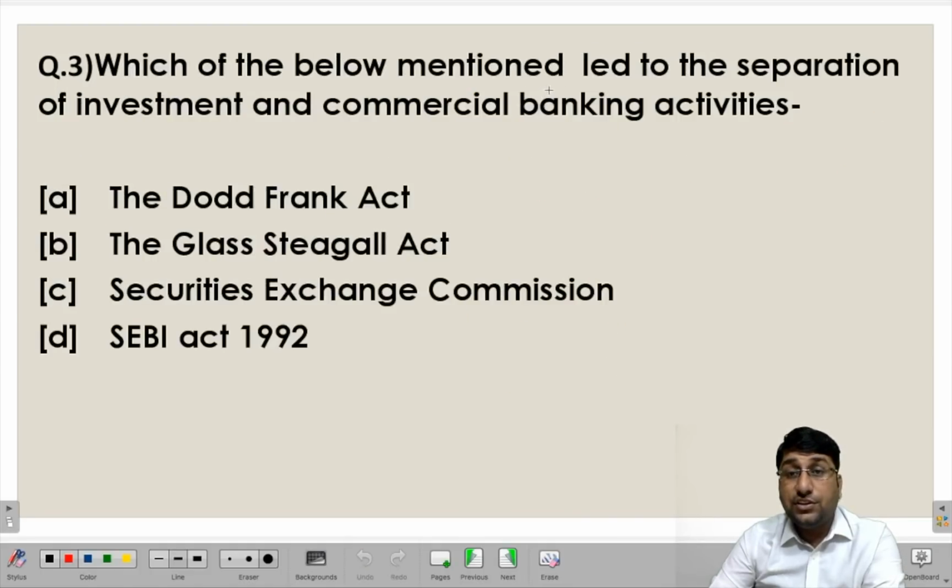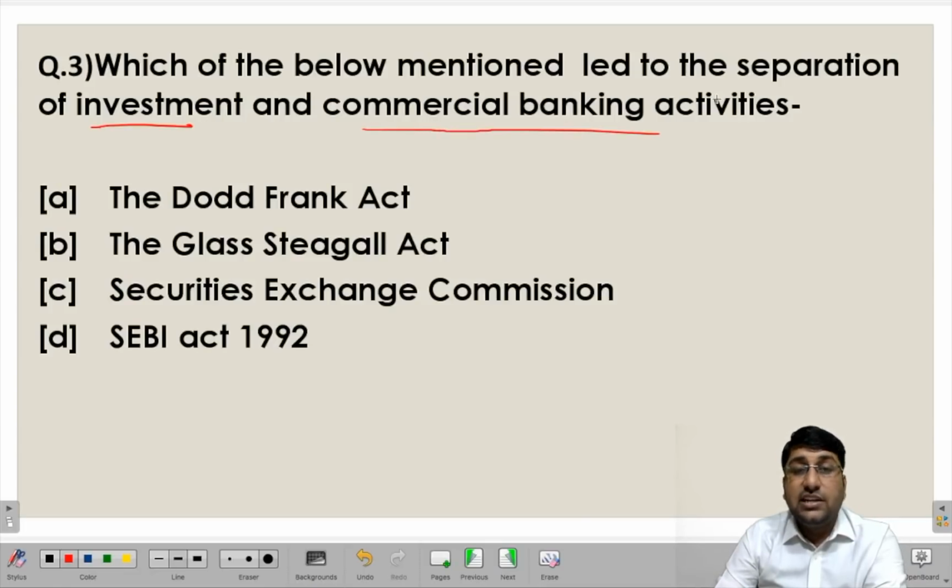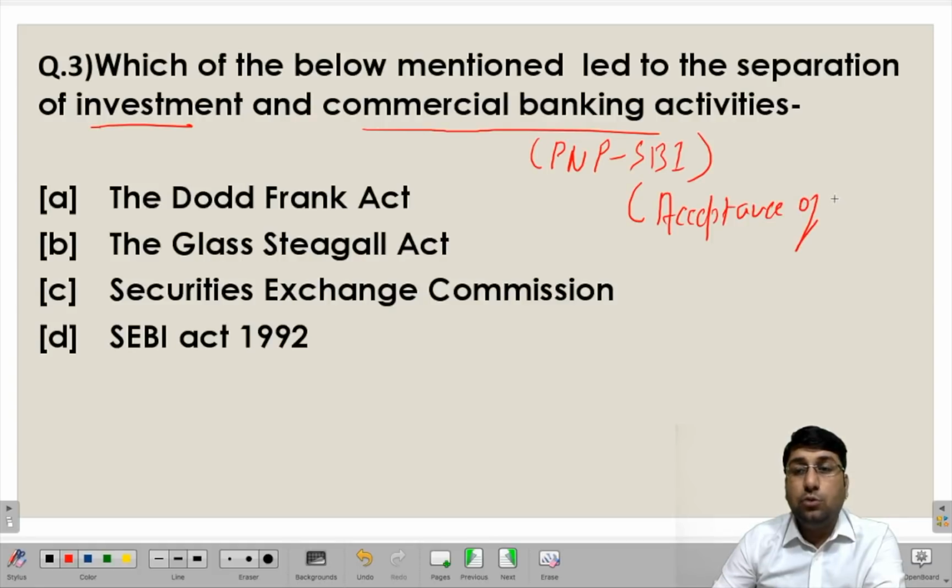Which of the below mentioned led to the separation of investment and commercial banking activities? Now here I would like to enlighten you about these particular activities. When we talk about the commercial banking activities for the normal banks, be it your Punjab National Bank, be it your SBI or any other banks, these banks are majorly related to commercial banking activities, that is acceptance of deposits and raising loans. Acceptance of deposits along with loans and advances are the two main functions